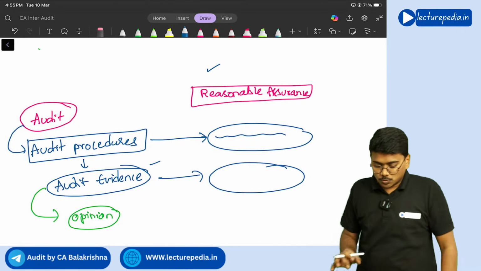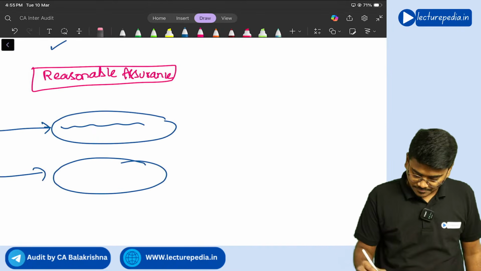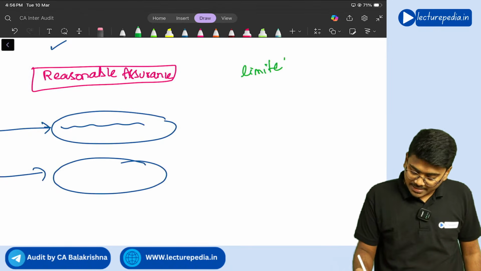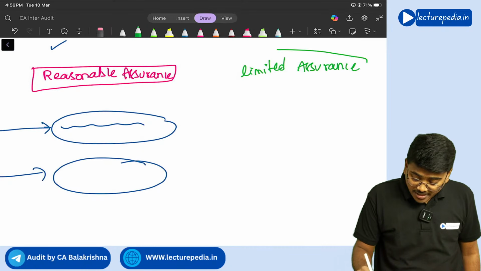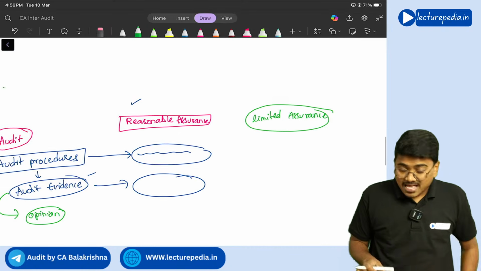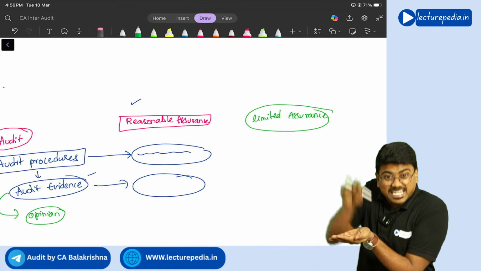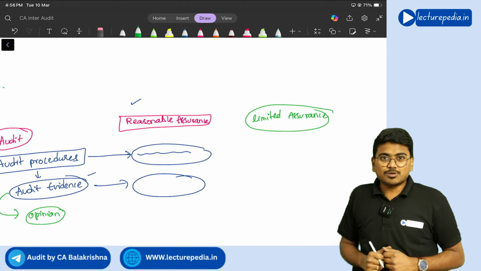Now coming to limited assurance. Observe carefully. In case of limited assurance, the level of confidence that you want to give is less than the reasonable assurance.